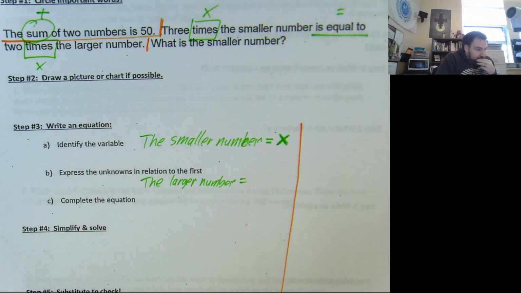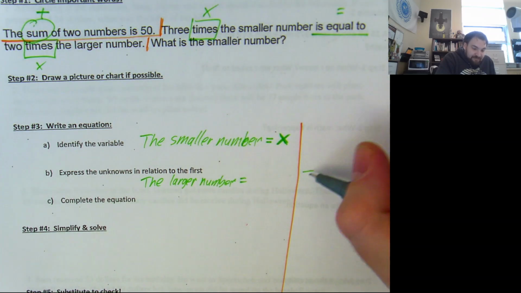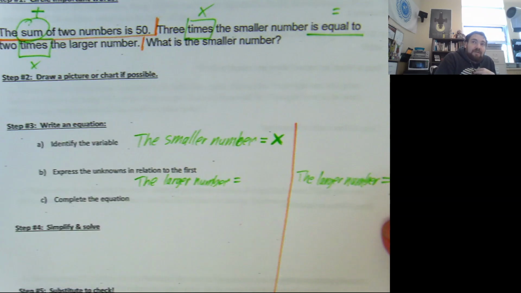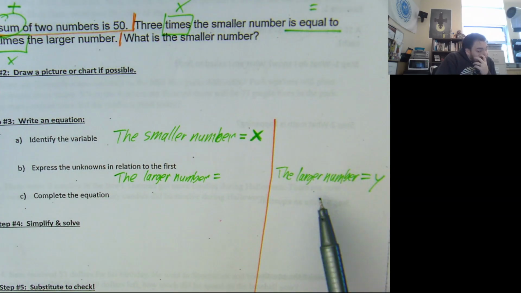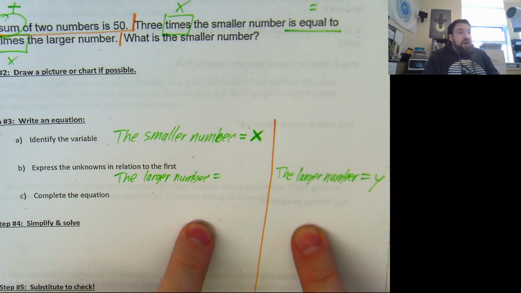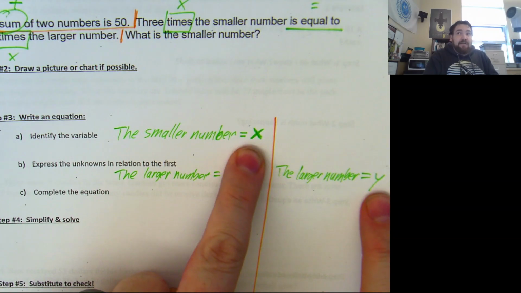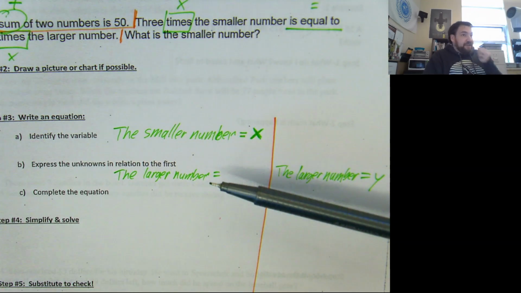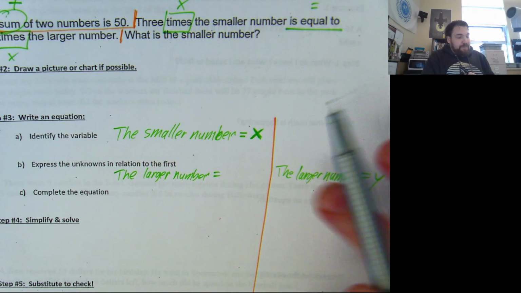equals. That's the other method. On the right-hand side, the larger number equals y. On the left-hand side, the larger number does not equal y. And on the left-hand side, we want to find a relationship. We do not want to introduce another variable. So the two ways to do this kind of question are with two variables, x and y, or with just one variable and a related expression. I'll show you the difference between the two.